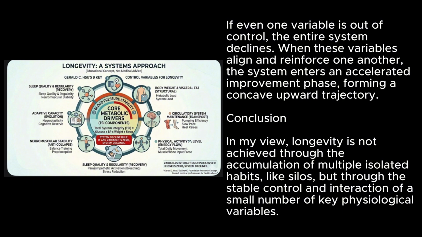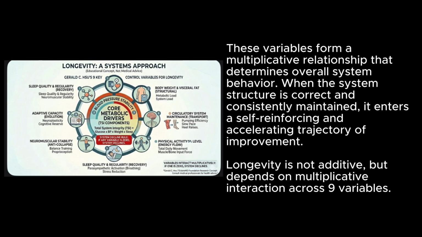Conclusion. In my view, longevity is not achieved through the accumulation of multiple isolated habits, like silos, but through the stable control and interaction of a small number of key physiological variables. These variables form a multiplicative relationship that determines overall system behavior. When the system structure is correct and consistently maintained, it enters a self-reinforcing and accelerating trajectory of improvement. Longevity is not additive, but depends on multiplicative interaction across 9 variables.